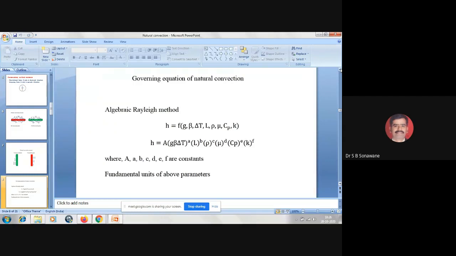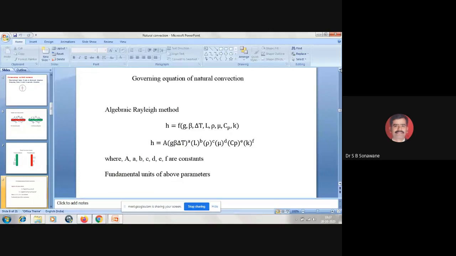The second thing we are interested in is the time required either for heating or for cooling. So if you want to determine the rate of heat transfer in natural convection, we should have a certain equation.